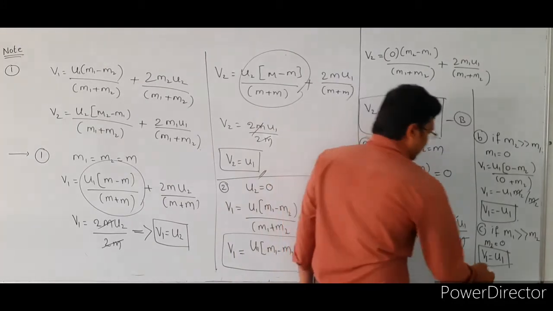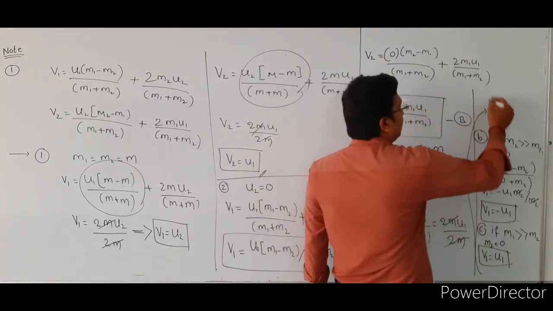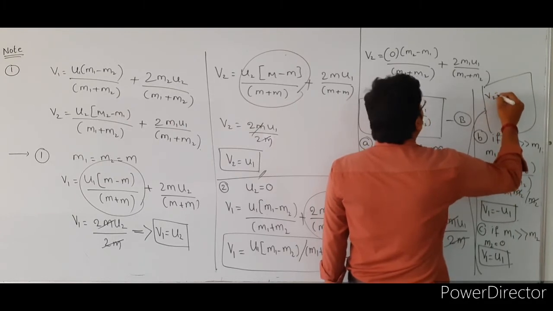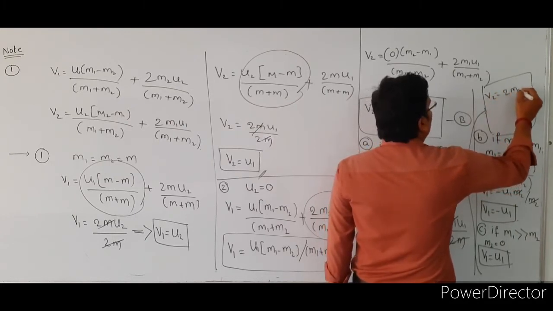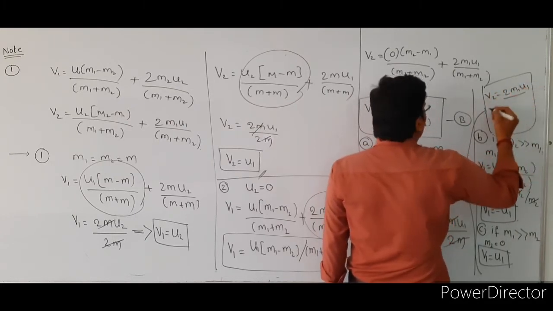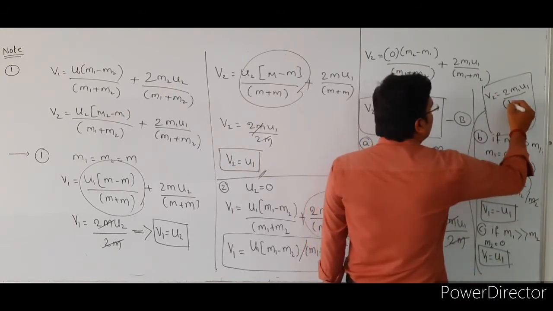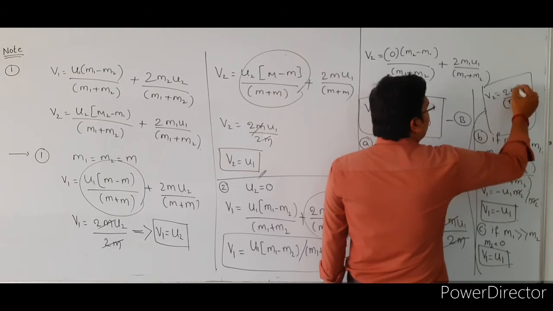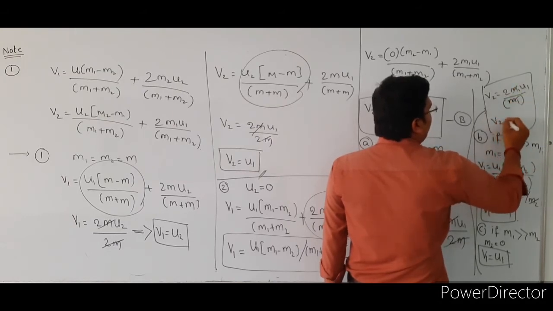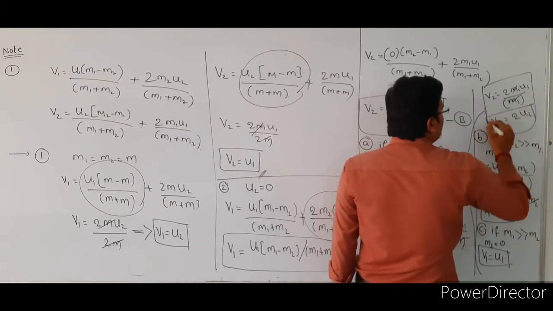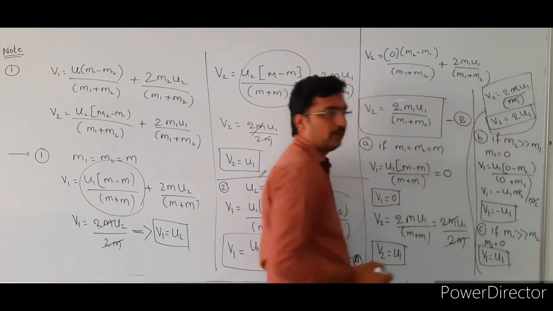Okay, see the condition here. I will write here: v2 is equal to 2 into m1 into u1 divided by m1 plus m2. Here m2 is equal to 0, so the term is m1, m1 gets cancelled, then v2 is equal to 2u1.